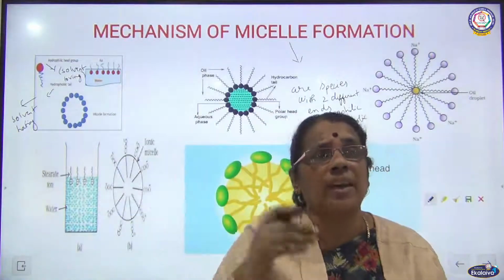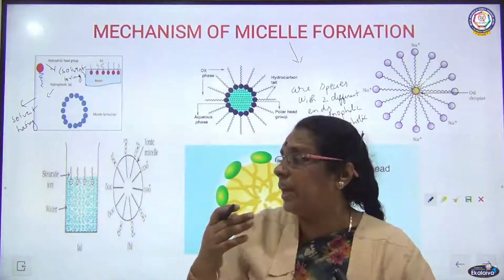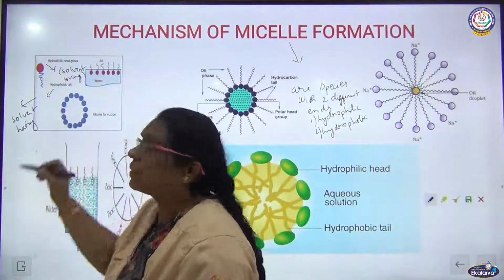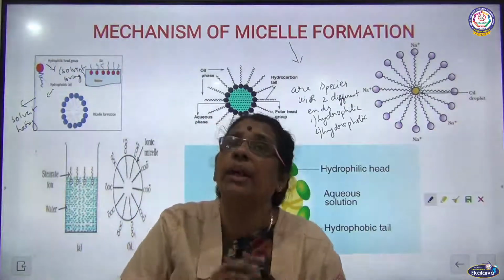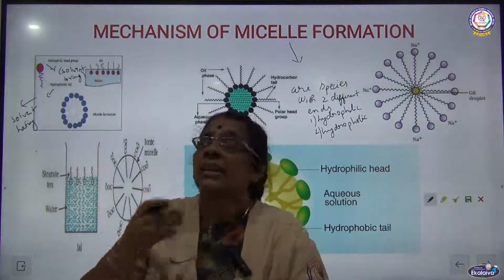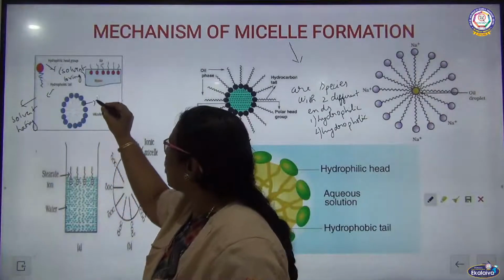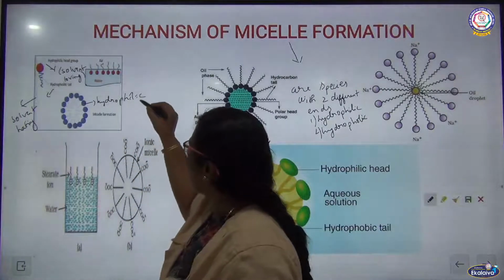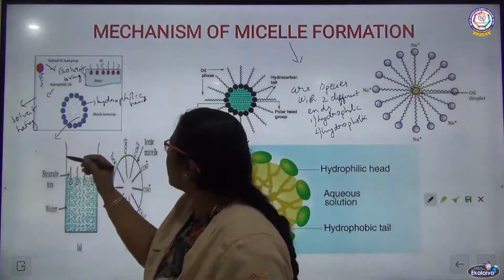Whereas the other part we call hydrophobic. Phobia means fear. They don't like the solvent, so they will be away from the surface of the solvent. So we call it the hydrophobic tail. They have fear of water. That is why they are away from the surface of the solvent. In micelle formation, the hydrophilic head will be towards the water and the hydrophobic tail will be away from the water.